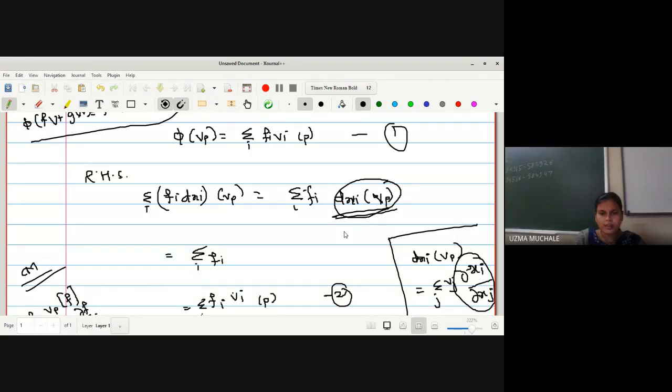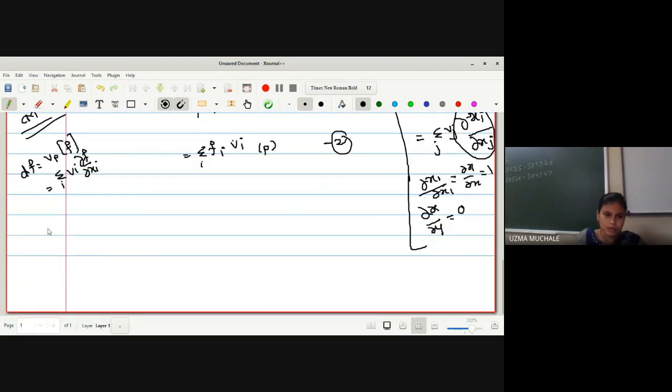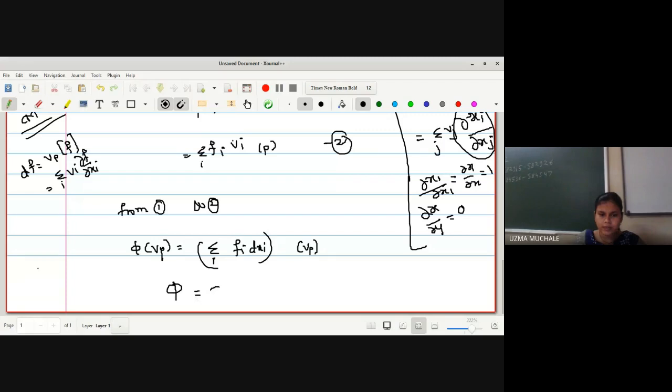Summation over i of fi vi at a point P. So from equation 1 and 2, we can see the RHS are the same, and hence we can say phi of Vp will be equal to summation over i of fi dxi at a tangent vector Vp. Now we know that Vp is any tangent vector from Tp of E3, hence we can generalize the result as phi is equal to summation over i of fi dxi, and hence the result.